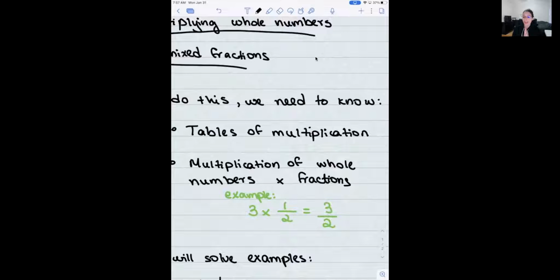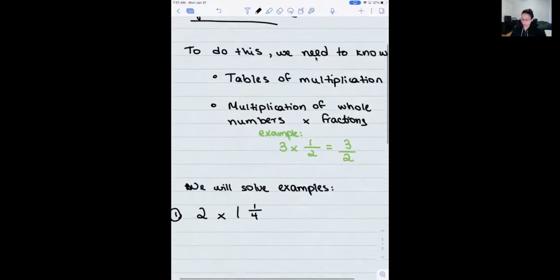3 times 1/2, it means that I take 3 halves, right? And I'm adding that 1/2 plus 1/2 plus 1/2. And I will have 3 of those. So that will be 3 halves. That's something that we should have learned from before.